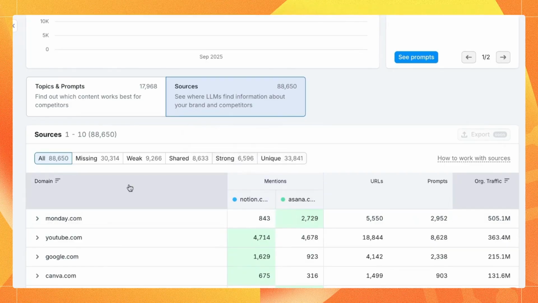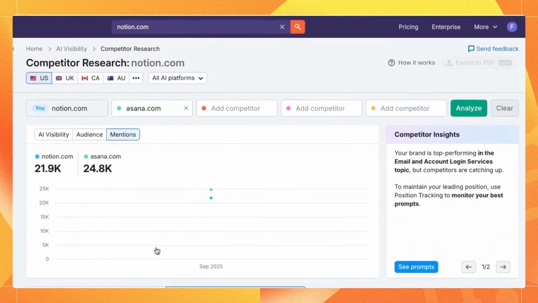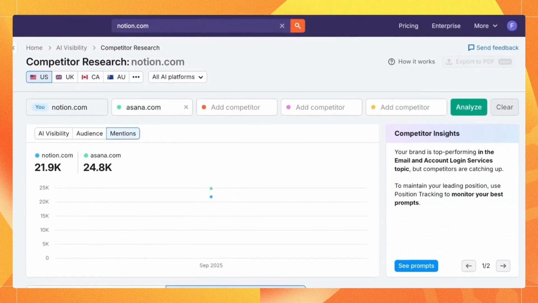Okay, so that is our tutorial for how to find opportunities for third-party brand mentions using SEMrush's AI Visibility Toolkit.